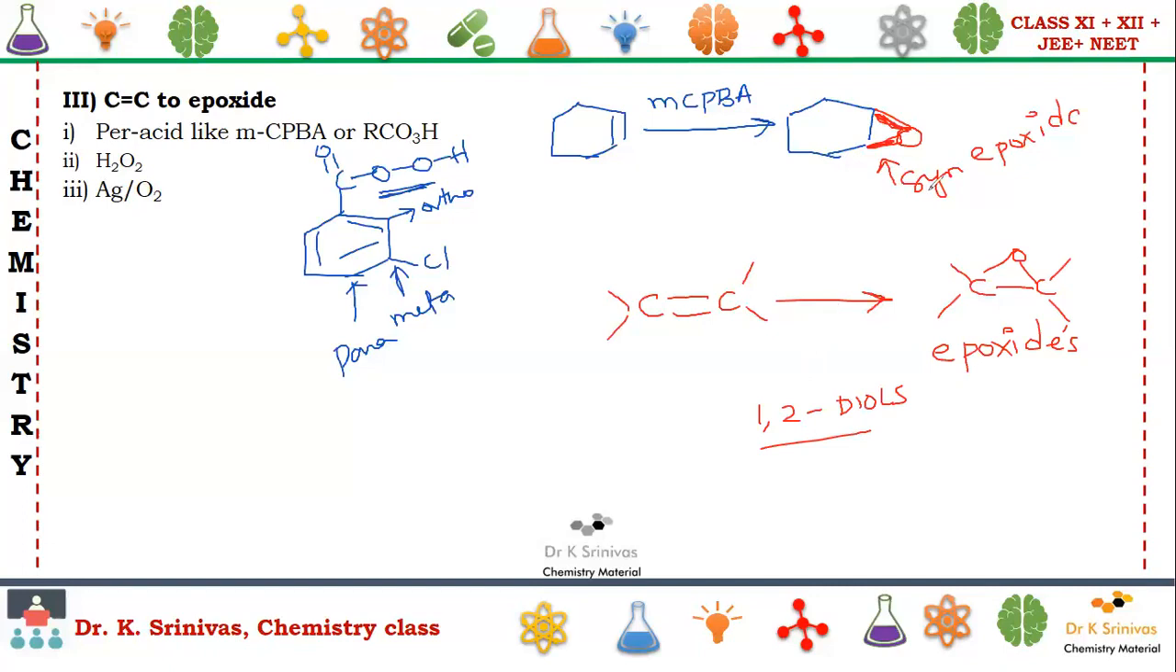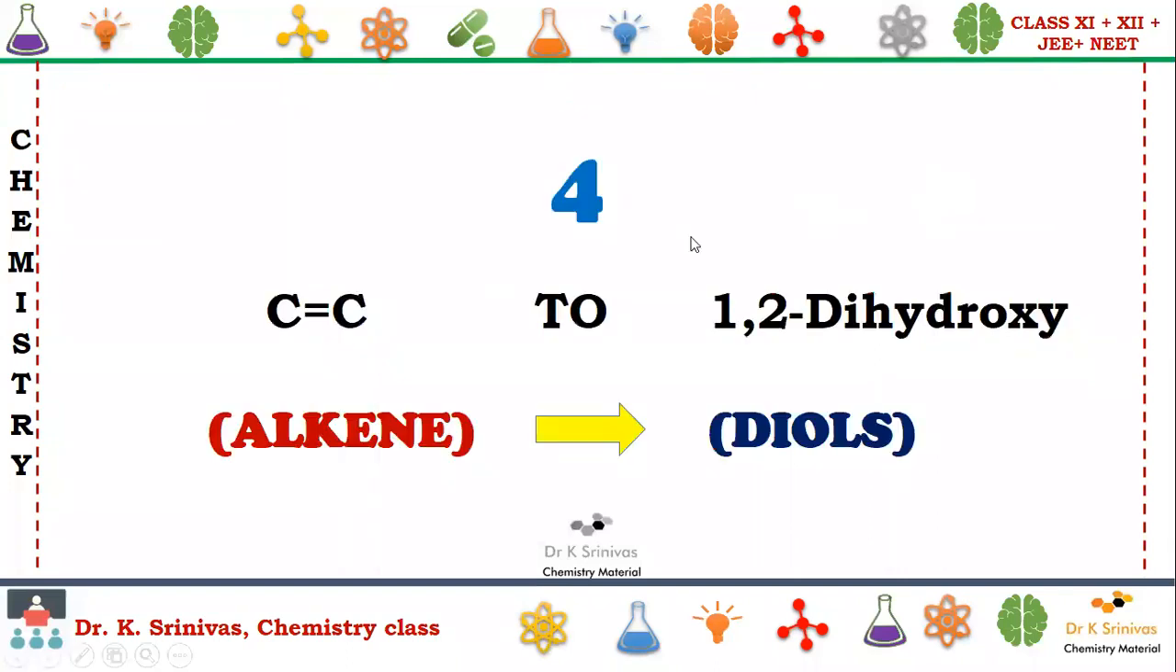Yes. Now let us go for the fourth one. What is the fourth one? We are taking alkene and converting it into 1,2-dihydroxy compounds. How are we going to convert into 1,2-dihydroxy compounds? Let us check that clearly. Okay, we'll go to the next slide.